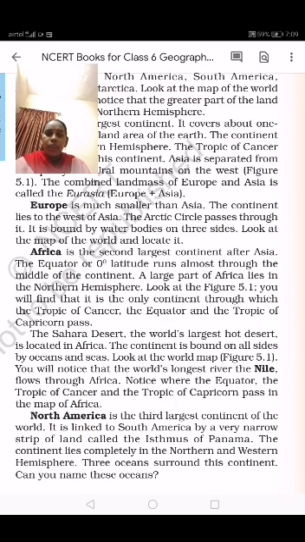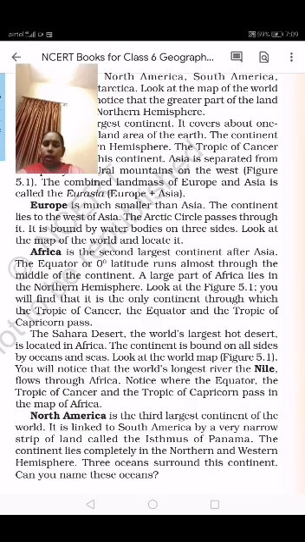So the next one is North America. North America is the third largest continent of the world. It is linked to South America by a very narrow strip of land called the Isthmus of Panama. The continent lies completely in the northern and western hemisphere. Three oceans surround this continent.